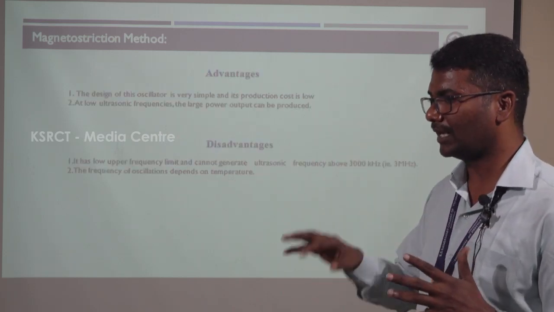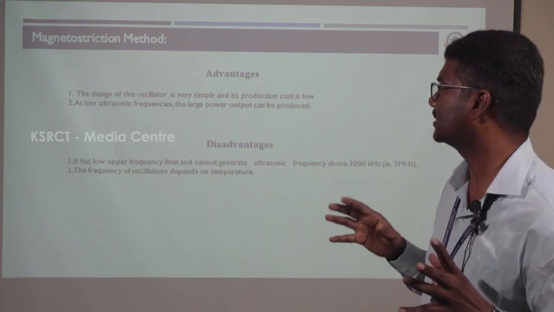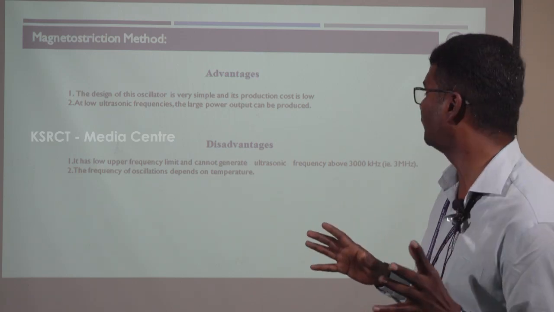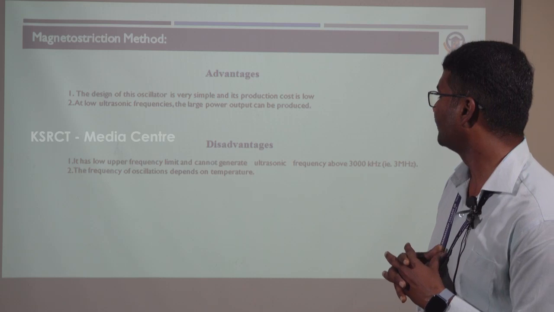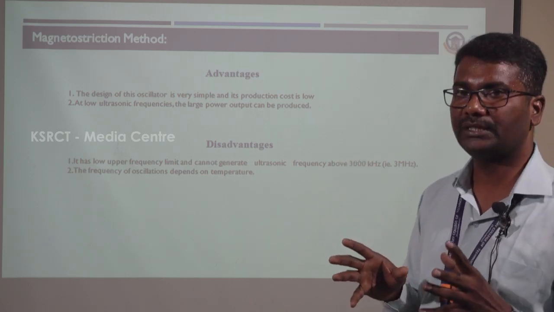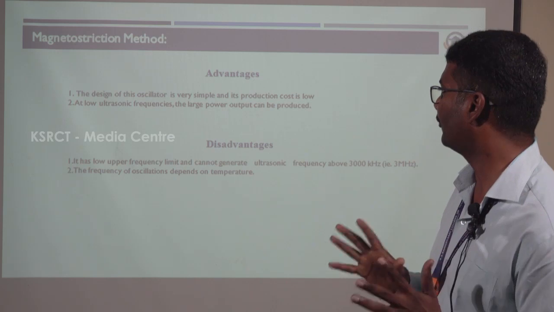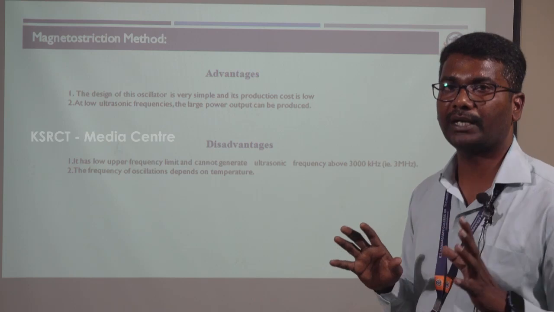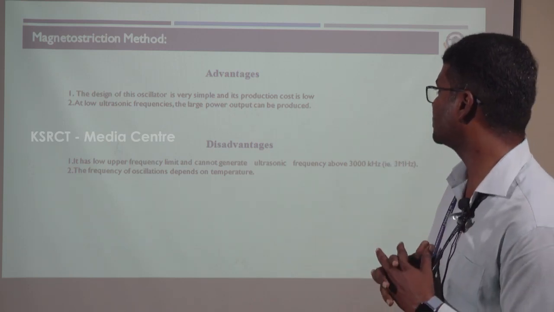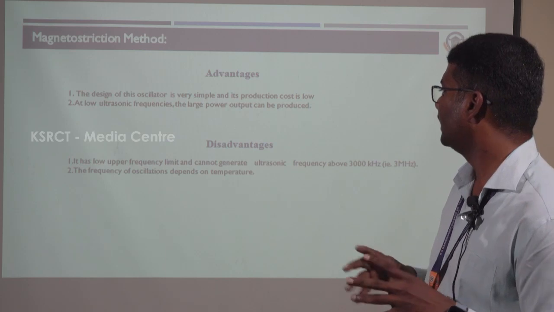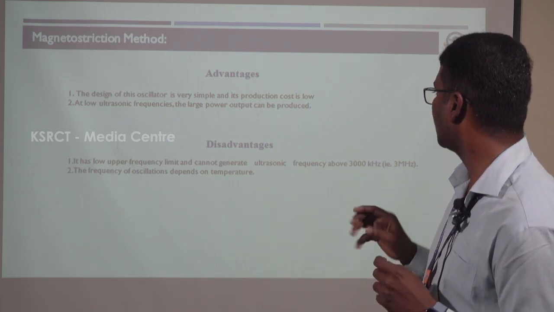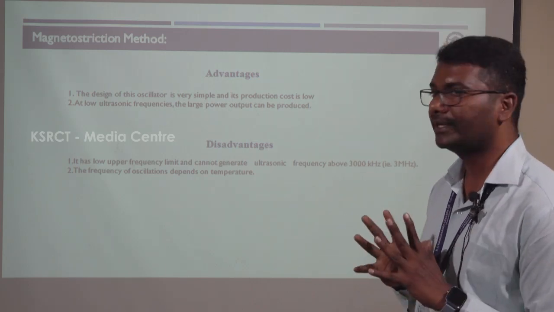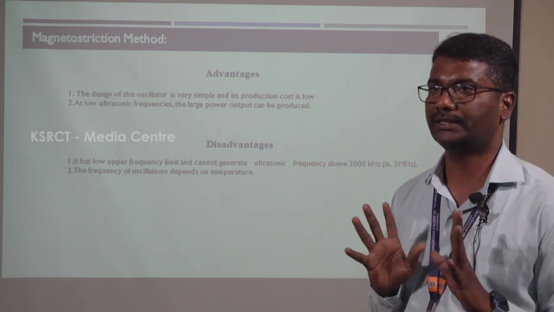Now the advantages and disadvantages of the magnetostriction generator. The main advantages are that the construction is very simple and the production cost is very low. It is an example of low frequency ultrasonic generation, and it produces a high power output. A disadvantage is that it has a low upper frequency limit, generating only up to 3 megahertz. The frequency of oscillations also depends on the temperature.